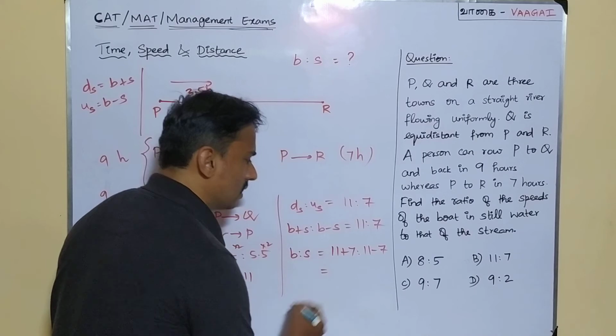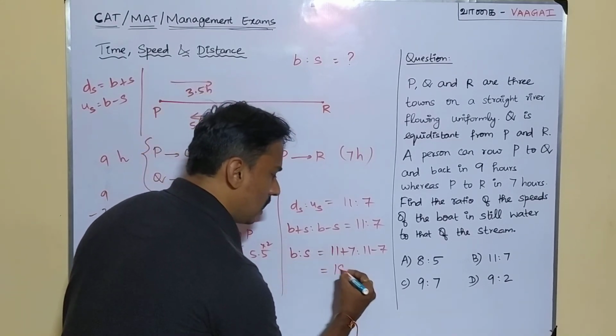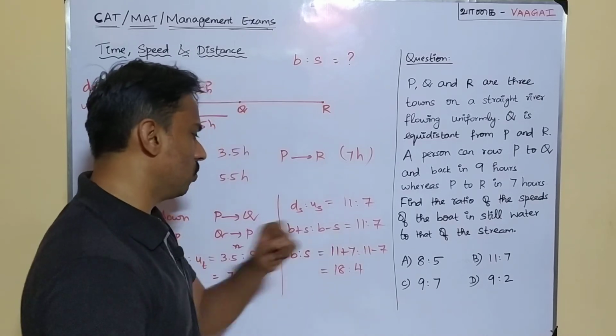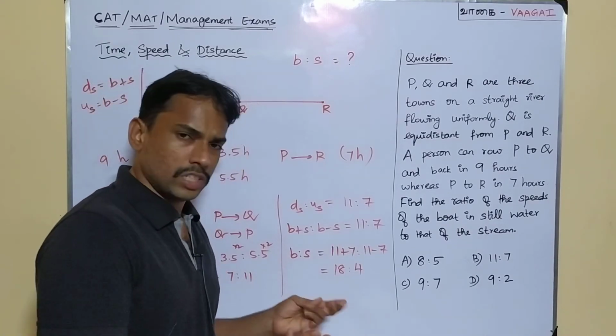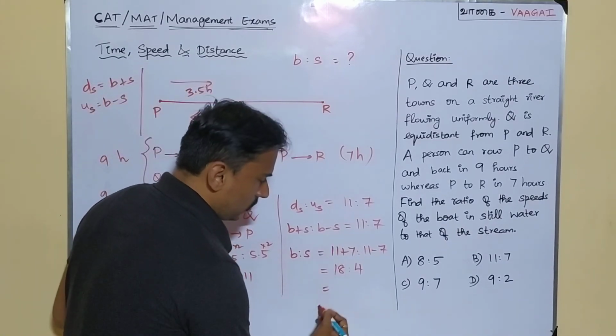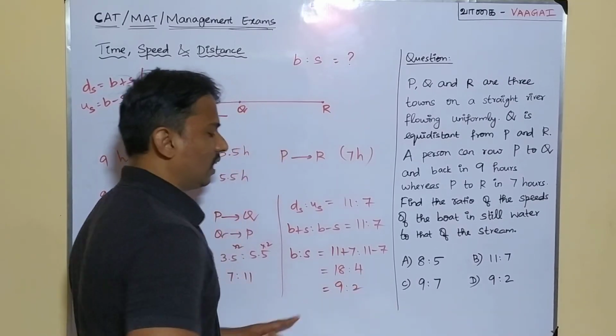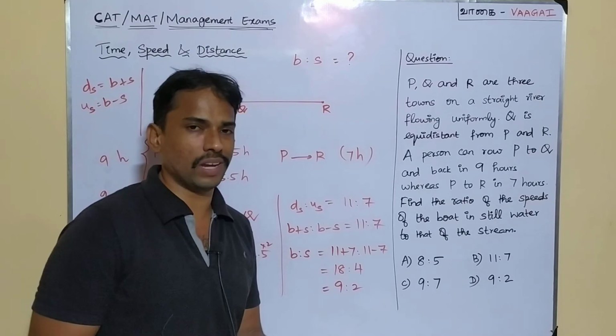So now we will be getting the answer as 11 plus 7 is 18 is to 11 minus 7 is going to be 4. So 18:4 is going to be the answer. I think we can simplify this, right? Once we simplify it, we get 2 times 9 is to 2 times 2, and this is 9:2. This is going to be our final answer.